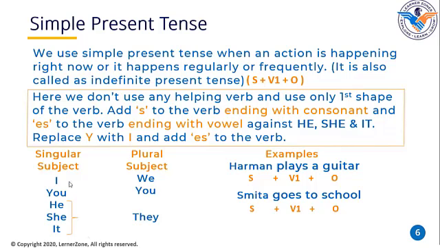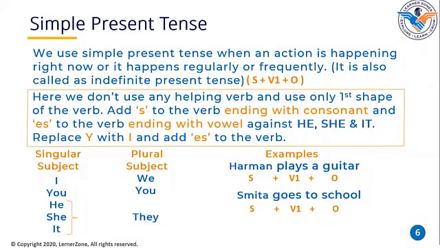Play is another verb: I play, we play, you play, you play, he plays, she plays, it plays, they play. Let us take one more example. I eat, we eat, you eat, you eat, he eats, she eats, it eats, they eat.